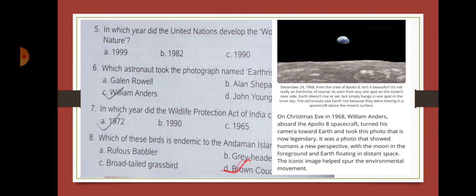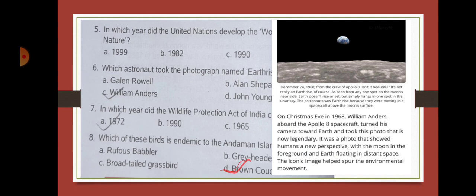Okay, this was taken on December 24, 1968 by the crew of Apollo 8. So this was taken from the spaceship of Apollo 8. Isn't it beautiful? As if the Earth is floating. It's not really an earth rise, of course, as seen from any one spot on the moon's near side. Earth doesn't rise or set, but simply hangs in one spot in the lunar sky.